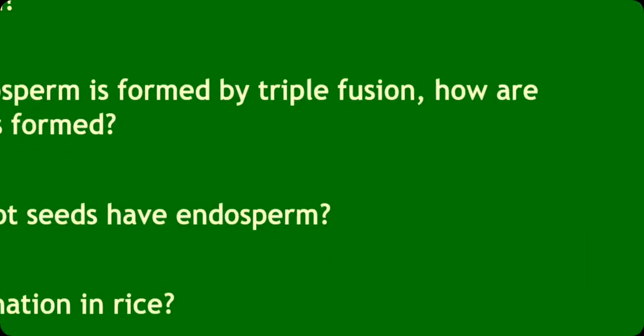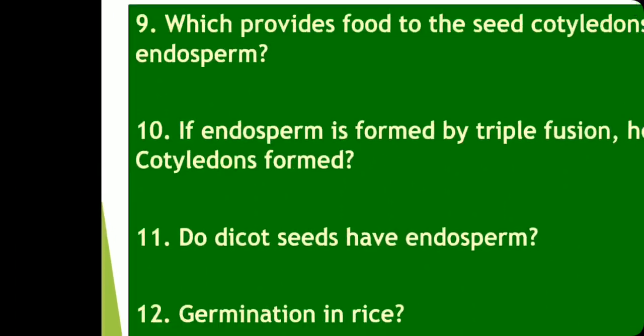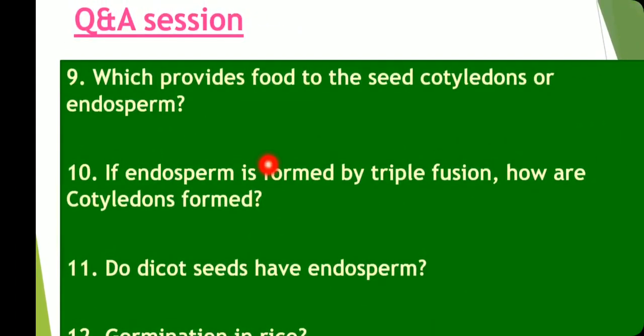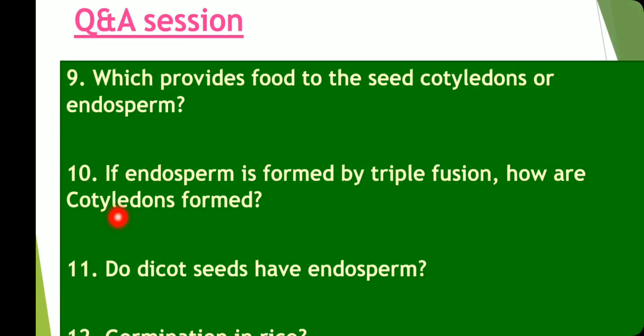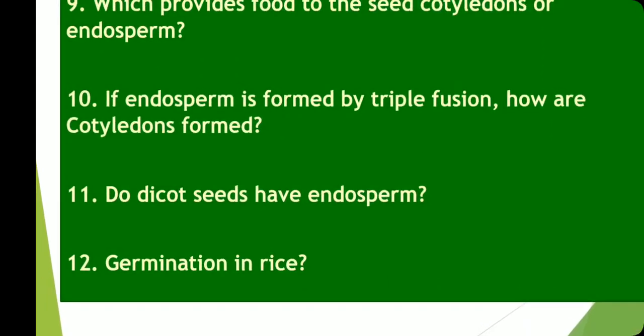The next question is, if endosperm is formed by triple fusion, how are cotyledons formed? They are formed by double fusion. Endosperm is formed by triple fusion and cotyledon is formed by double fusion, and both have the same function: they provide nutrition to the developing embryo.